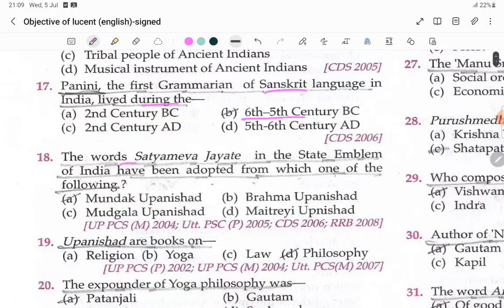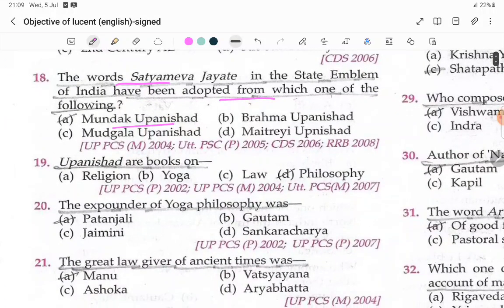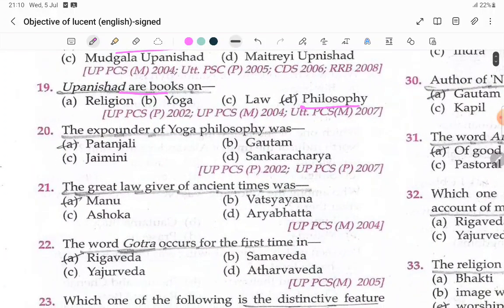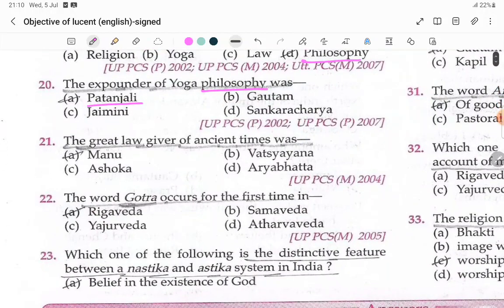The words Satyameva Jayate in the state emblem of India have been adopted from which of the following? Mundaka Upanishad. This is taken from the Ashoka pillar. Okay. Upanishads are known as books on philosophy. Expounder of yoga philosophy was Patanjali. The great law giver of the ancient times was Manu. Manu law in the ancient time.